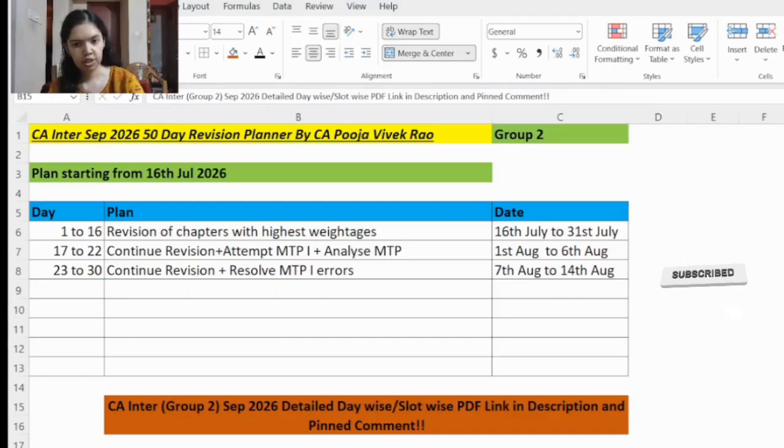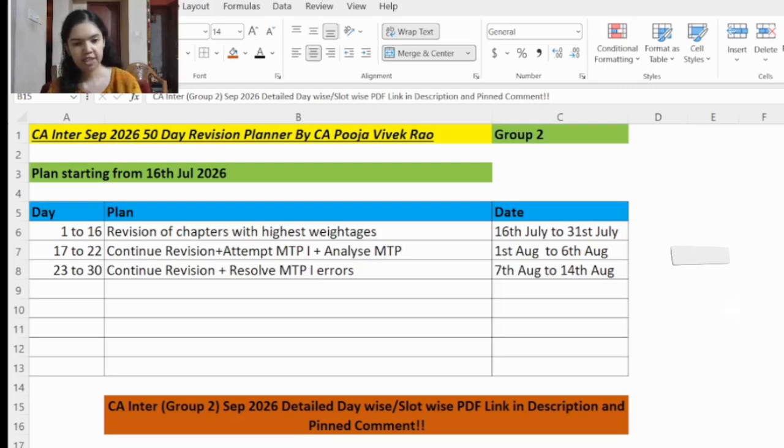Now coming back to this revision planner. As I mentioned earlier, without a revision planner, it is very stressful for the students to prepare for the exams. So that's exactly why I have created this new 50-day revision plan, which is specially designed for the September 26 attempt, to make your preparation stress-free too. And this plan that we are discussing today is specially for Group 2. So don't just watch the plan, follow it.